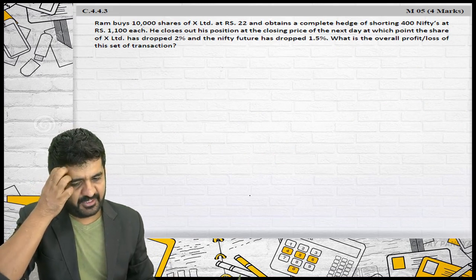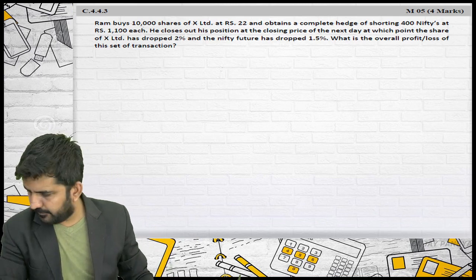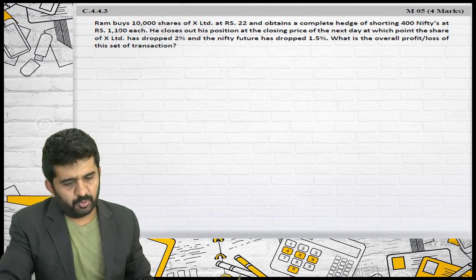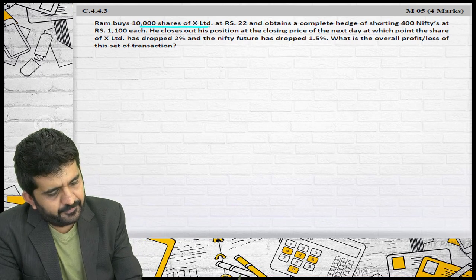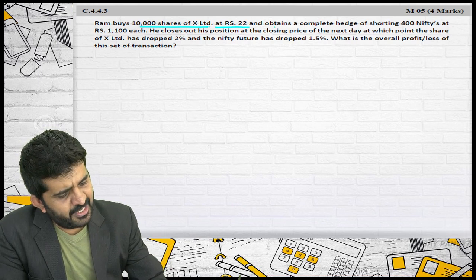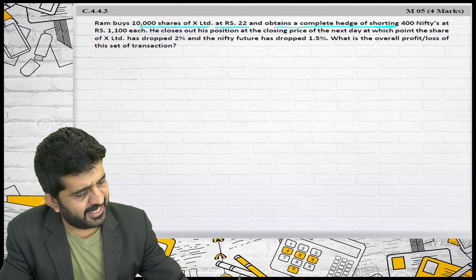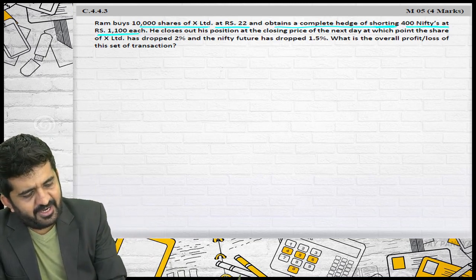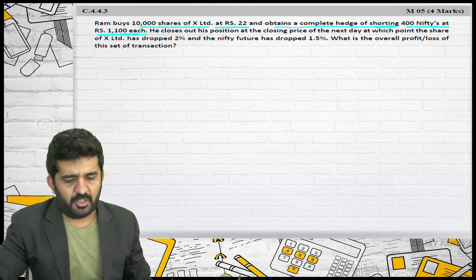See 4.4.3. Can we do 3? Yes, 3 and 4 both we can. Ram buys 10,000 shares of X Limited at a rate of rupees 22 and obtains a complete hedge by shorting. Shorting is selling 400 Nifty at 1100 each. That's alright. Let me see what Mr. Ram has done.